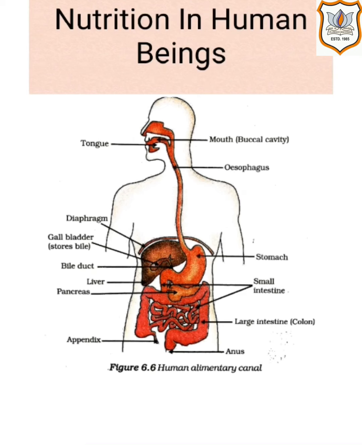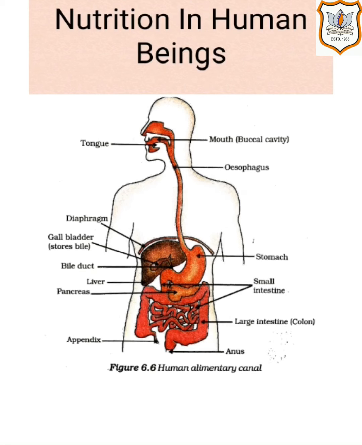This is the longest part of the alimentary canal, which is fitted into a compact space because of extensive coiling. It is in coiled form. The length of the small intestine differs in various animals depending on the food they eat. Herbivores eating grass need a longer small intestine to allow the cellulose to be digested. Meat is easier to digest, hence carnivores like tigers have a shorter small intestine. The small intestine is the site of the complete digestion of carbohydrates, proteins, and fats.